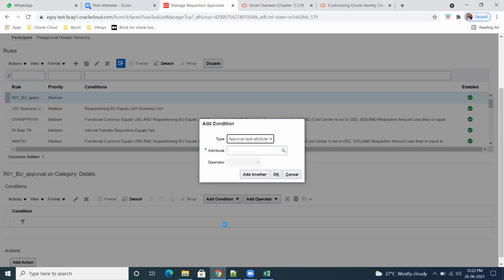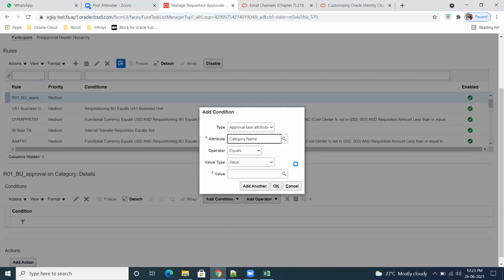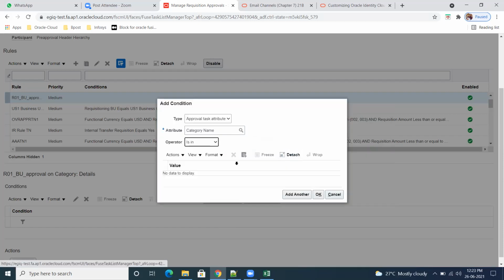Add a condition. So these are the various attributes we have: approval task, and then we have user defined. User defined we'll see later. Approval task. So I'm thinking category. I want to write category. Okay, when the category name in the requisition line, let us say, see here, you can pass even a list of values also, comma, comma, like that. For example, if you select as is in, then the system will ask you to maintain how many categories you have.